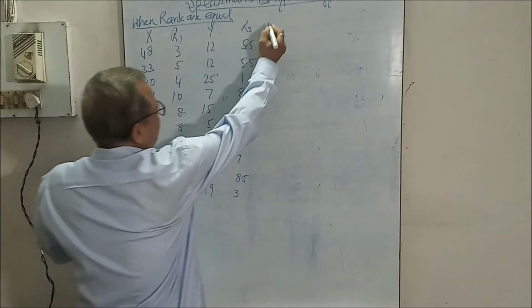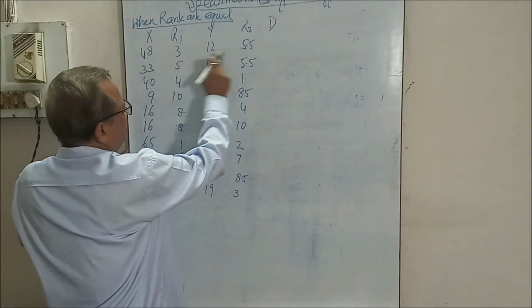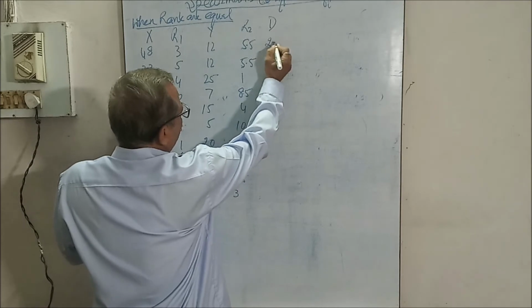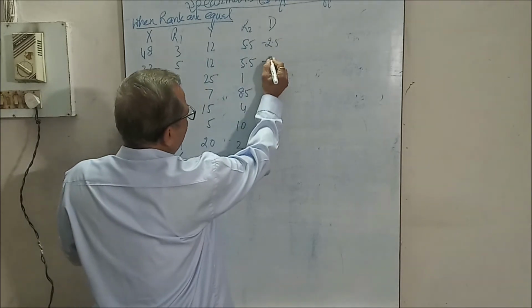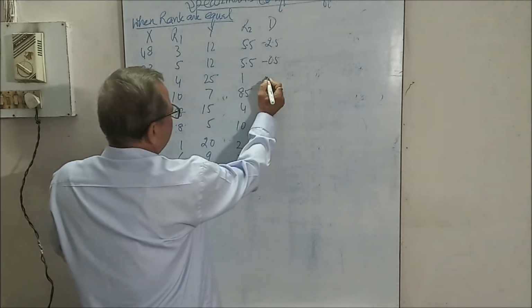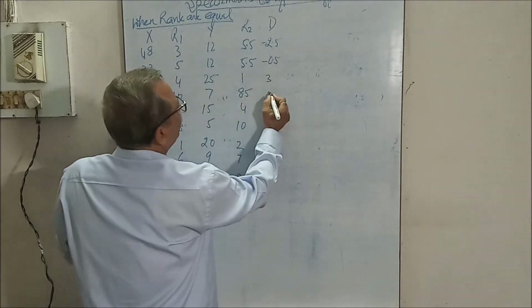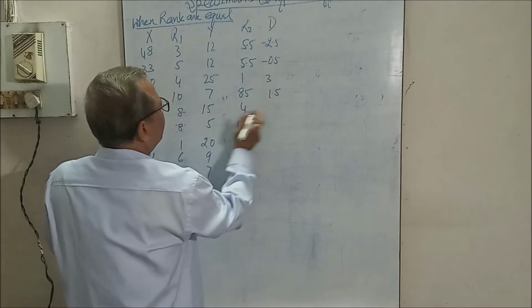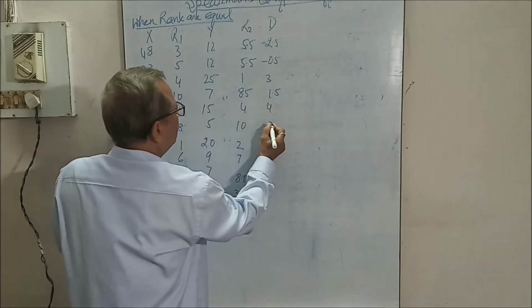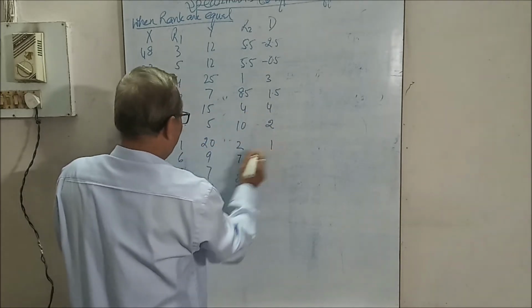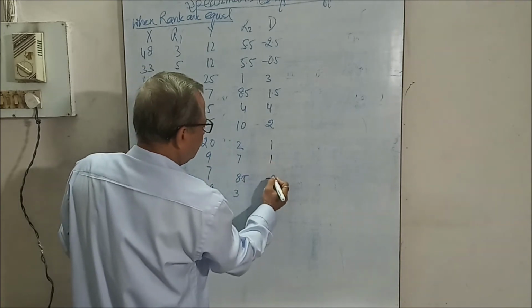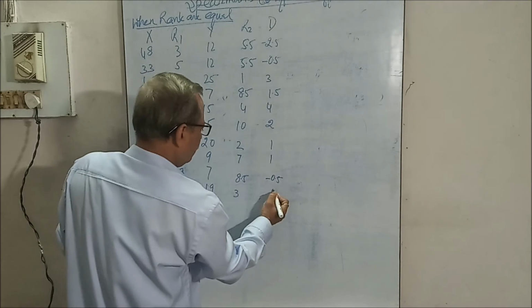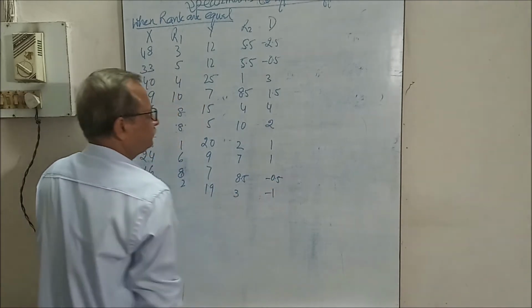Now find the D. 3 minus 5.5 is minus 2.5, minus 0.5, 3, 1.5, 4, 2, 1, 1, minus 0.5, 1, minus 1.